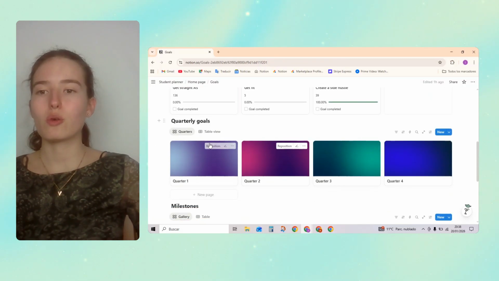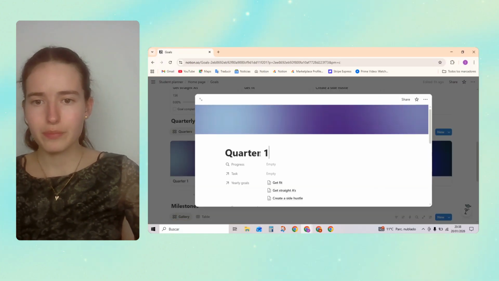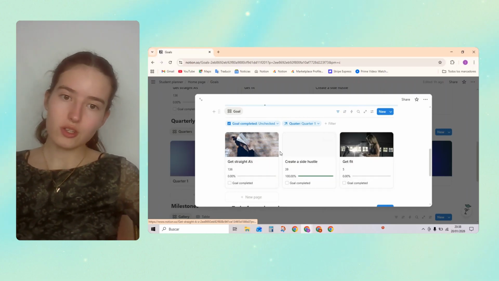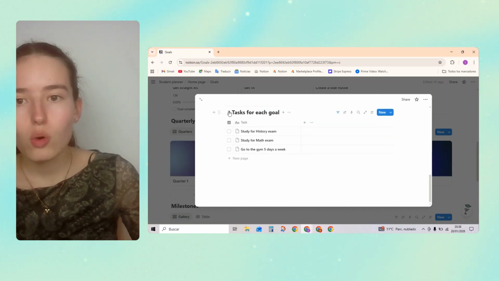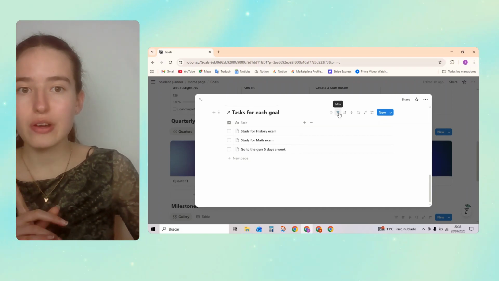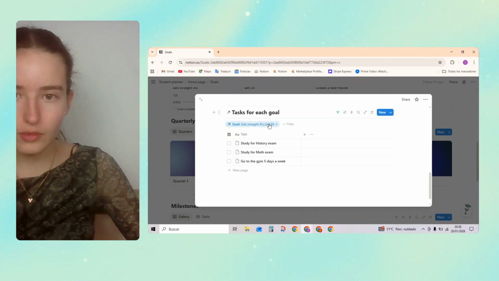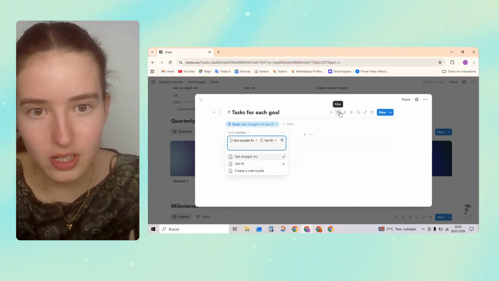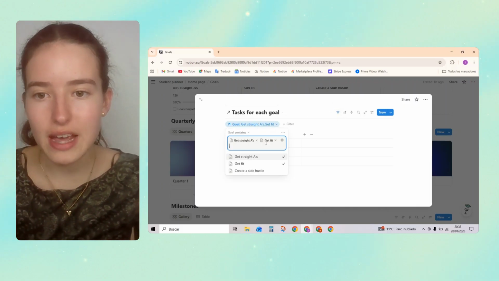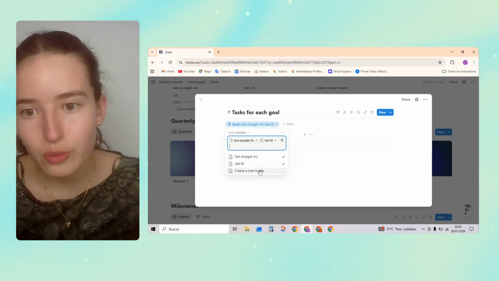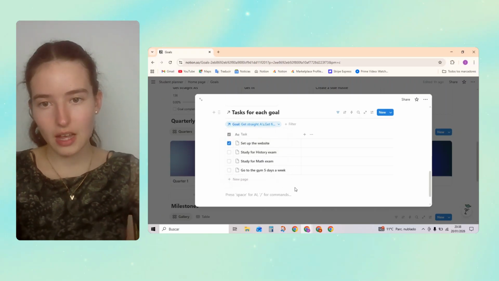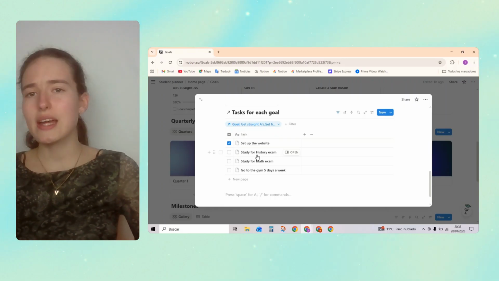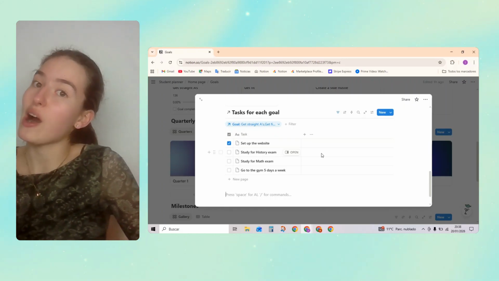Then over here in our quarters, we go into each quarter, and we can see what goals we have in this quarter, and we have all of our tasks. And over here, this is very important. When you create a new goal, you have to press that filter button, and you add the new one, for example, this one. And that's it. So here we've got all of the tasks that we have to do in this quarter in order to accomplish our goals.